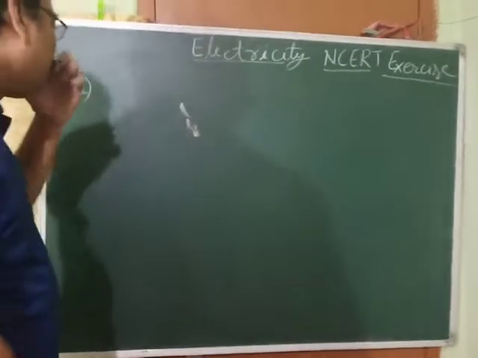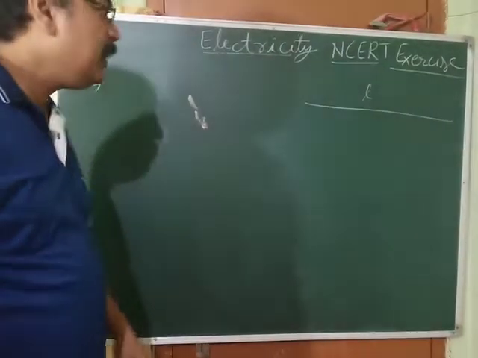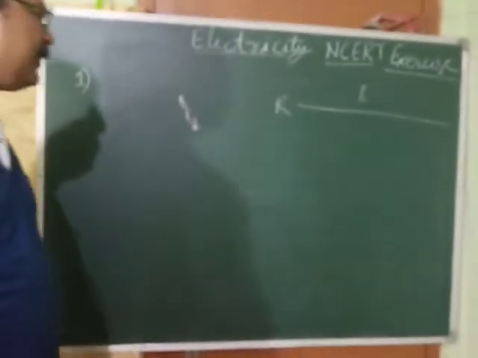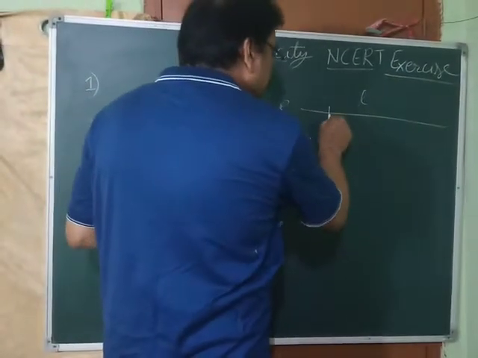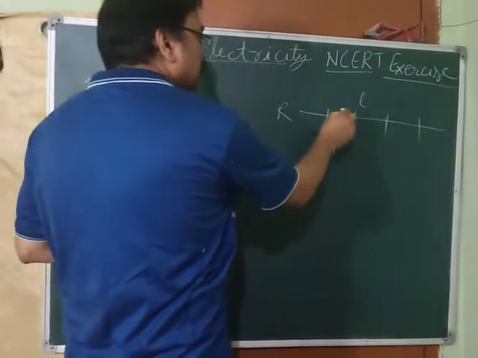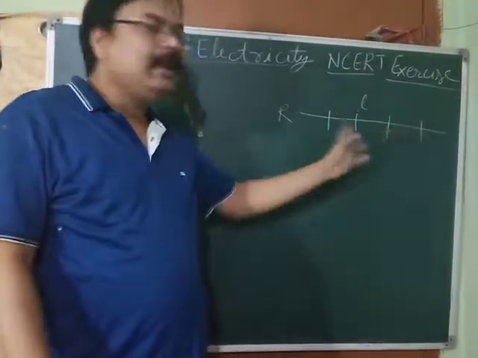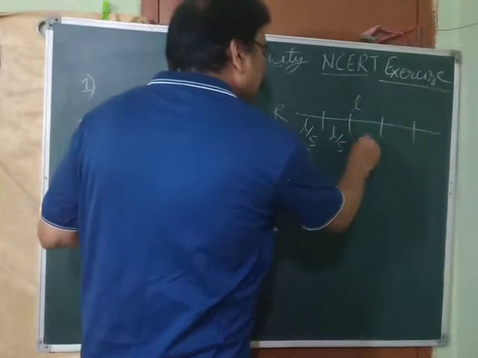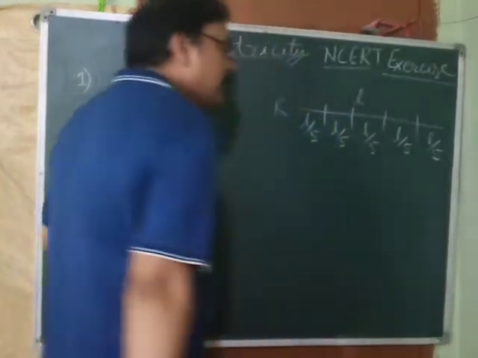The first question is that a wire is given. A wire of a certain length, suppose L, has resistance R. This is basically an MCQ question. When its length is L and resistance is R, it is told that it has been cut into 5 equal parts. When all the parts are equal, all will have equal length. Then what is the length of each? It is L by 5, L by 5, L by 5, L by 5, and L by 5.